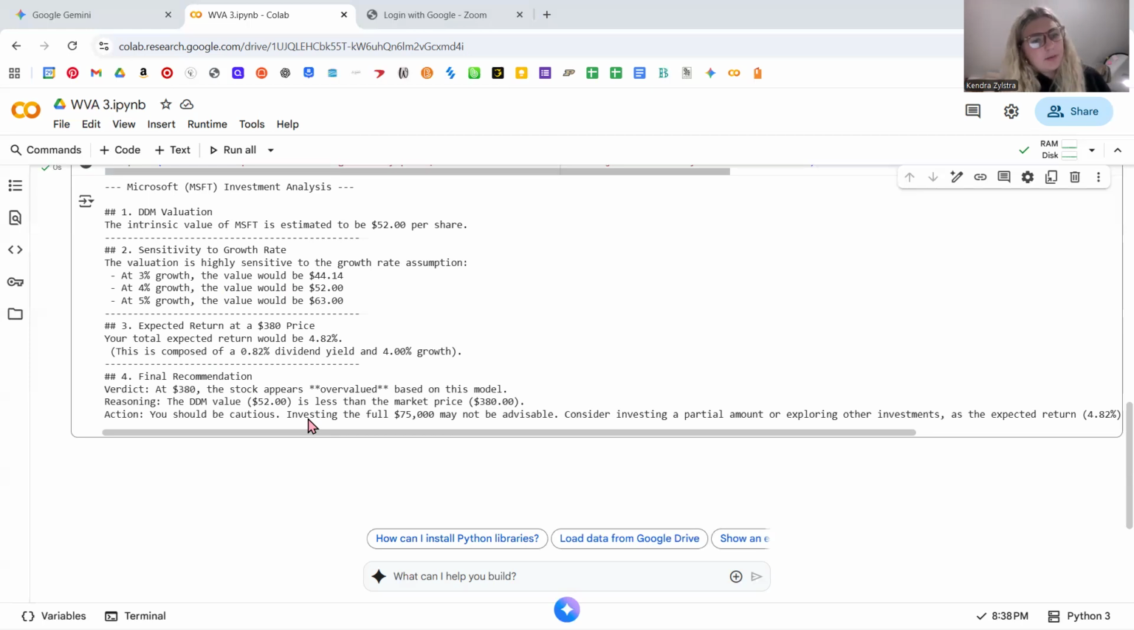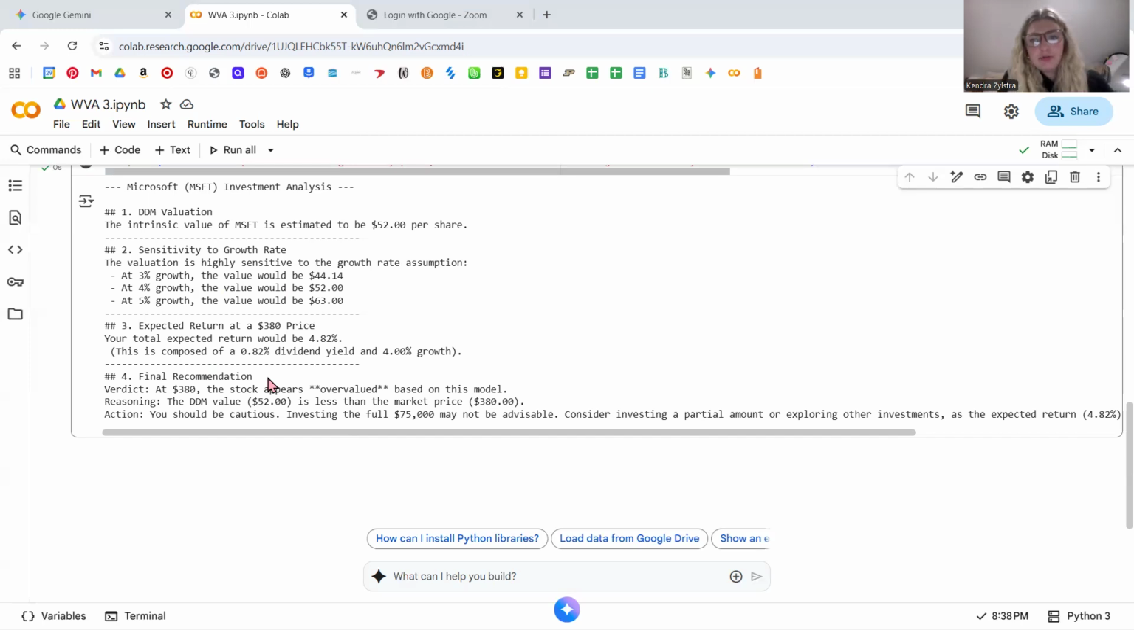And then finally, the final recommendation, which we're going to talk about more later as well. The verdict is that at $380, the stock appears to be overvalued based on this model. Once again, keep in mind that we're using the DDM model, which we'll realize later might not be the best model for this analysis, but based on this model and what we know, the stock appears to be overvalued. And this is because the DDM value of $52 is so much less than the market price, which is $380.